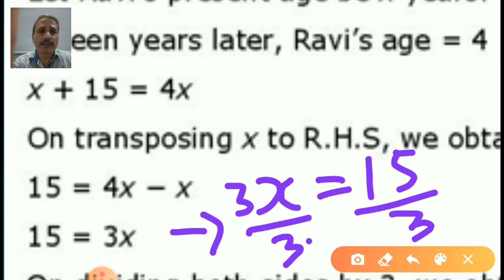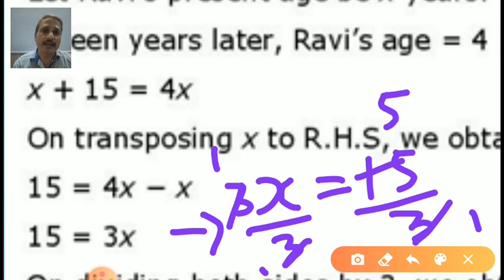Yes, very simple. 3 1s are 3. Cut it. Now 3 1s are 3. 3 5s are 15. Yes, you are very fast. So x is equal to 5 years. x is equal to 5 years. That is the present age of Ravi.